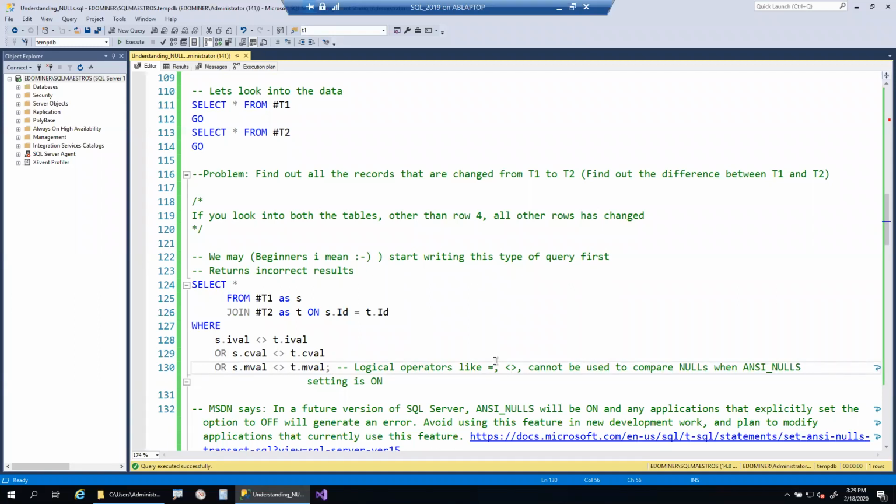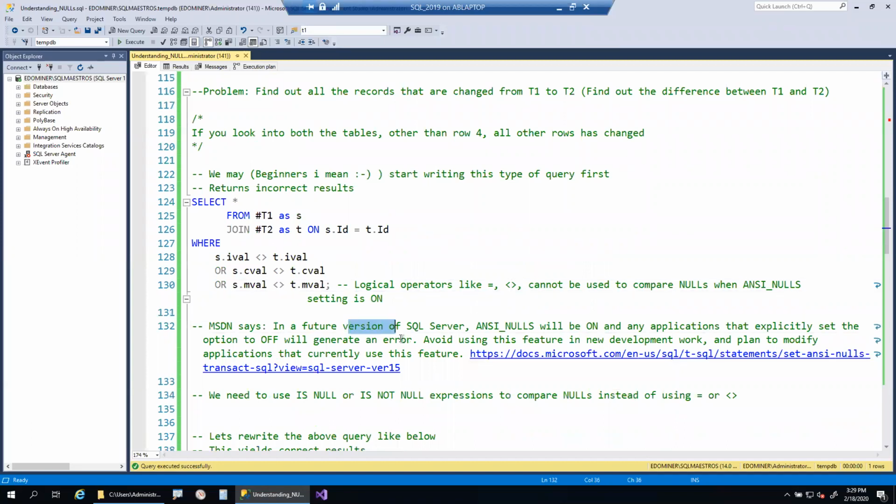If you read the MSDN, it says that in a future version of SQL Server, ANSI nulls will be on, and any application that explicitly sets the option to off will generate an error. So avoid using this feature in new development work and plan to modify applications that currently use this feature. So if you turn off ANSI nulls, then you will be able to compare nulls using logical operators.